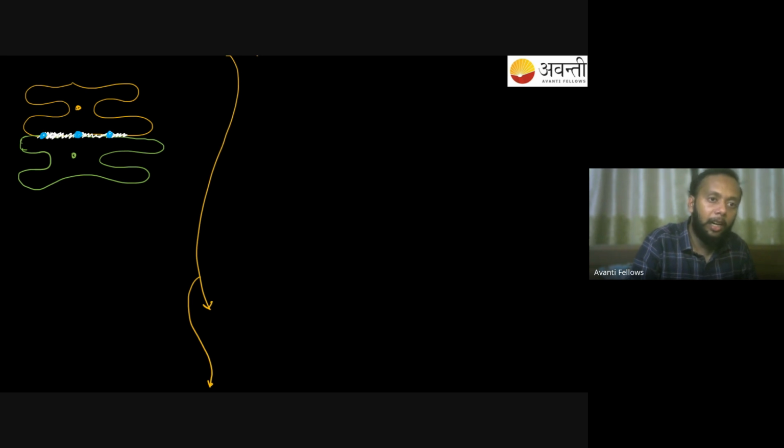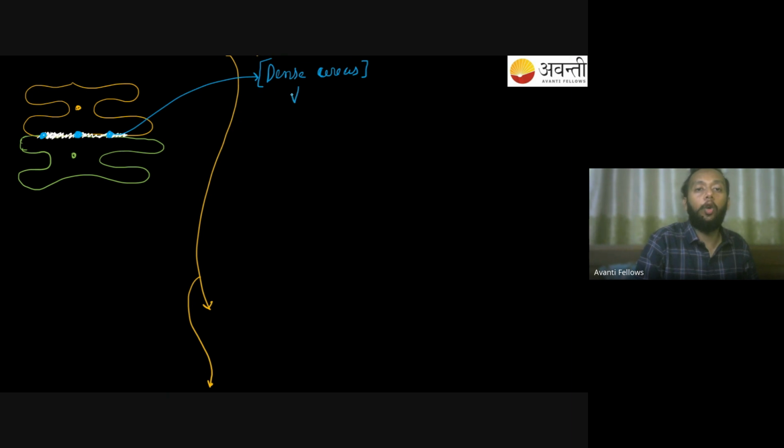Now the dense areas which you find over here in this particular region are called my recombination nodules. These are some dense areas you can see under the microscope, and these dense areas are called my recombination nodules. So that is the first thing you have to know.